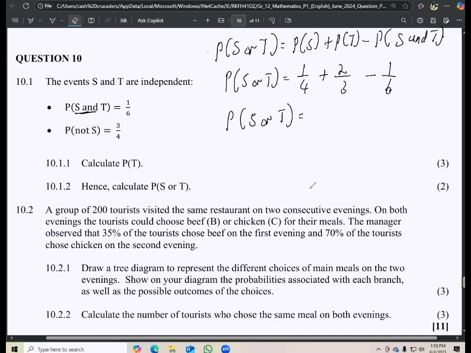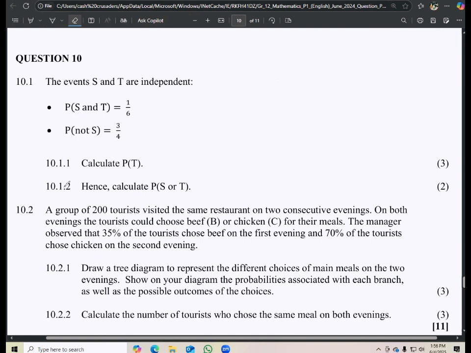And then if you punch all of that into your calculator, what do you get? You get 3 over 4. So voila, you have your 2 marks like that. So substitution into this formula, and then also finding the answer, 2 marks. Okay, so that is just your grade 11 probability there.